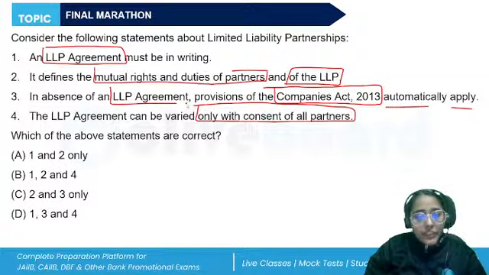So, when we are talking about the registration and incorporation of the LLP, two or more persons who are associated for carrying a lawful business, they want to share profit, they subscribe their name into the incorporation document. It will be filed with the registrar of the state in which the registered office of the LLP is situated, in the format which will be prescribed, right?